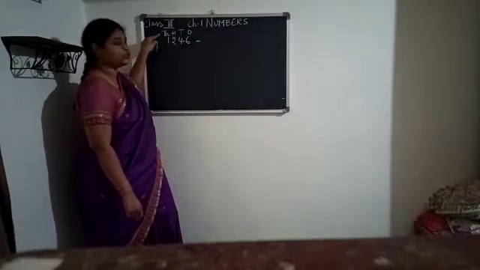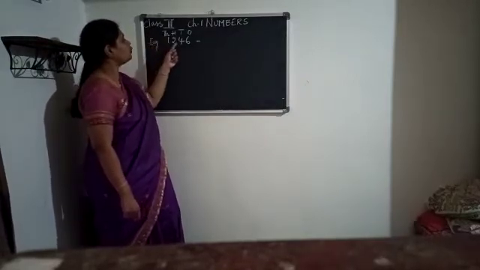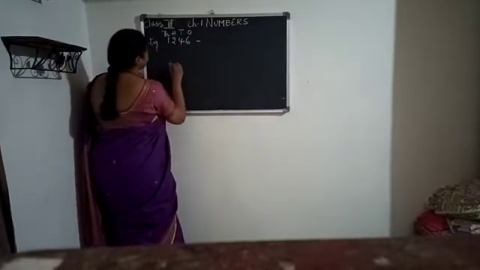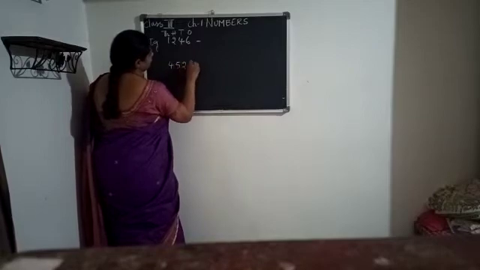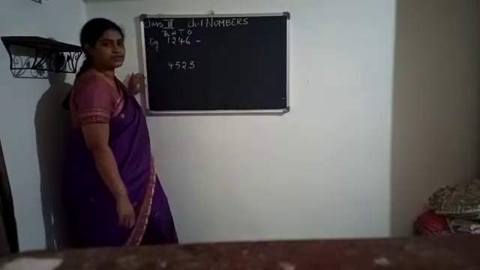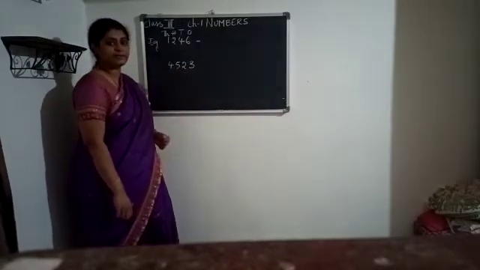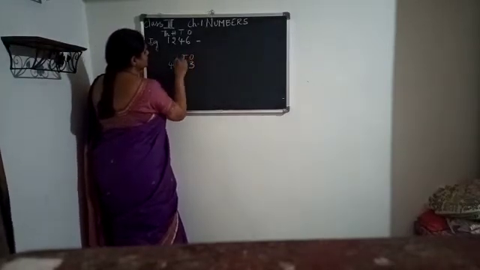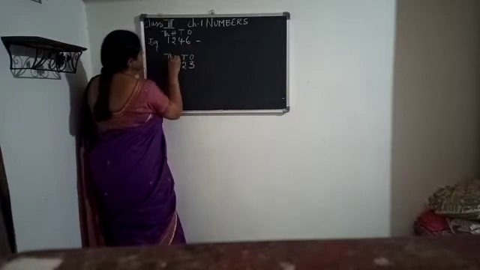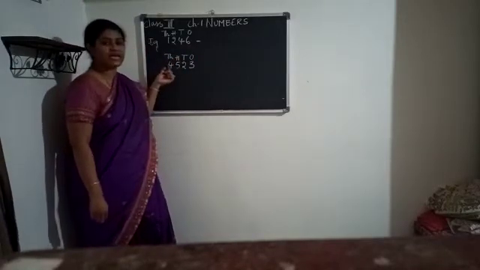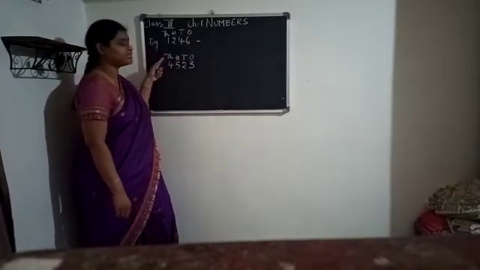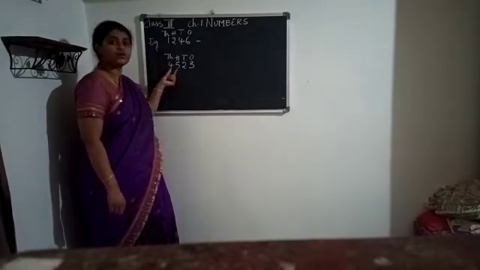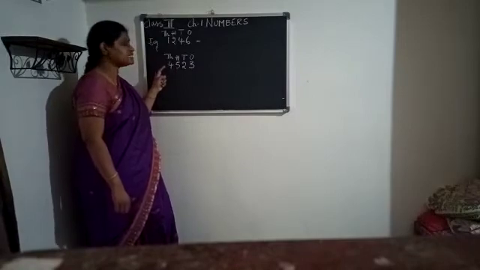So how are we going to read 1246? Let us see one more example. So this is one more 4-digit number. So let us write the places first. Ones, tens, hundreds, thousands. Again, what is the highest place here? It is thousands place. So always start reading from the thousands place. So how do we read this number?